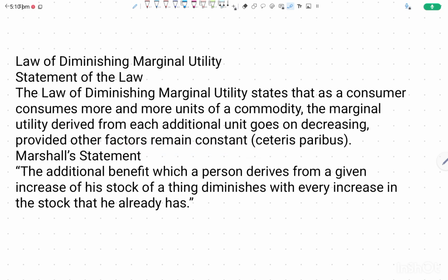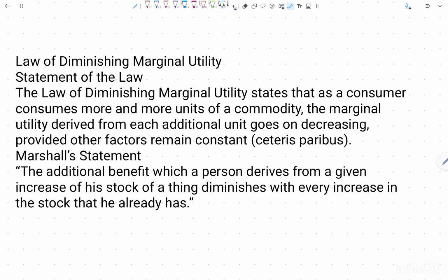So it depicts the concept of marginal utility declining. Whenever you are consuming more and more units of a commodity, after a certain amount of consumption, the marginal utility you derive from increasing your consumption will decrease. Other factors remain constant, like your stomach has the same size, you have the same budget.